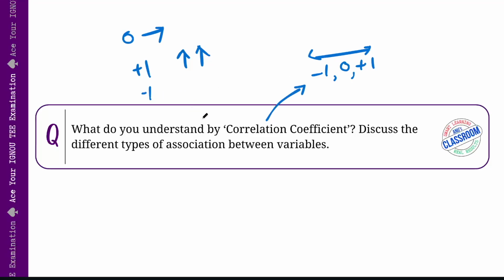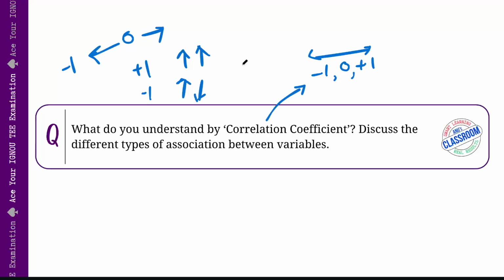On the flip side of the coin is -1. If the correlation coefficient is below 0 and closer to -1, then it means that the variables are related but negatively related. That is, if one variable goes up, the other is going to come down. You can think about the relationship between the price of gold and the number of shares investors might buy. If the price of gold is high, then investors will have less money to buy, or you can say they'll have money only to buy a smaller number of shares.